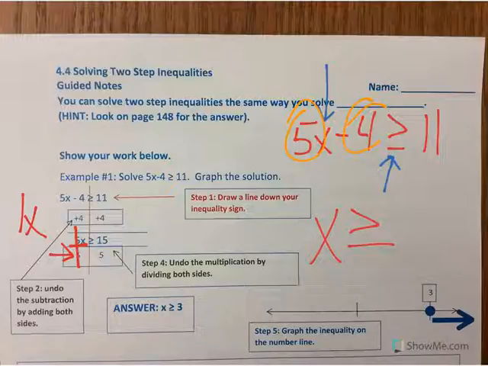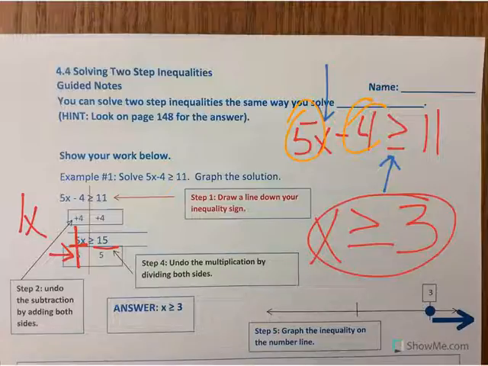You've got your greater than or equal to sign, and then we have 15 divided by 5, and 15 divided by 5 is 3. So our answer to solving that inequality is x must be greater than or equal to 3. And the graphing is down here. We have a solid dot because it can be equal to, because of this sign right here, the or equal to. We color in the dot, and it says x must be greater than or equal to 3, so we shade everything to the right, which is this arrow right here.